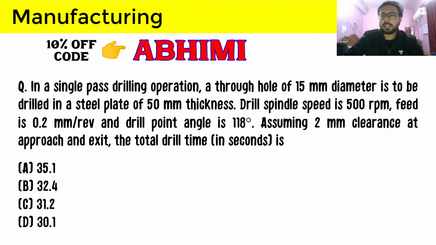So thickness and diameter are given, and drill spindle speed is 500 rpm. That is one thing that you have to take into account here, because that will be required for calculating the drill time. And feed is given and drill point angle is given. So why is the drill point angle given here? Because the question is expecting us to calculate the compulsory approach.